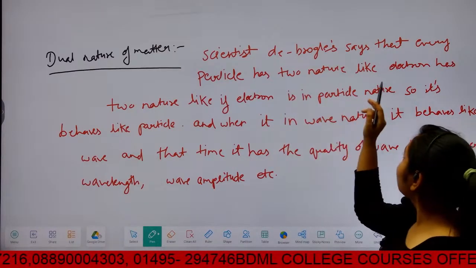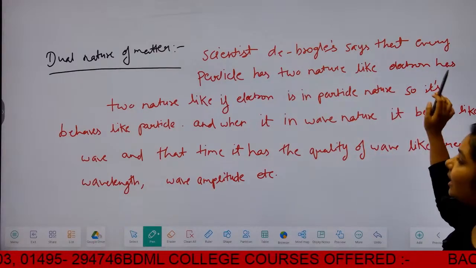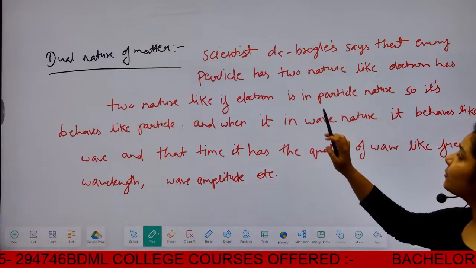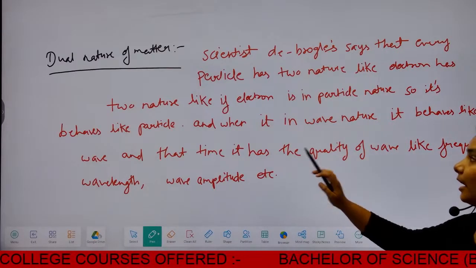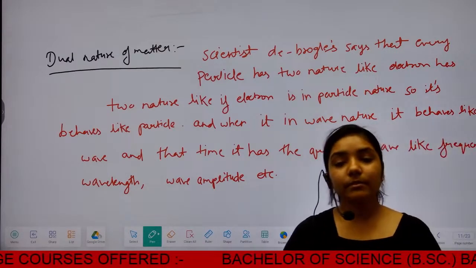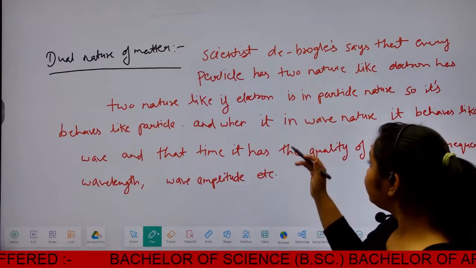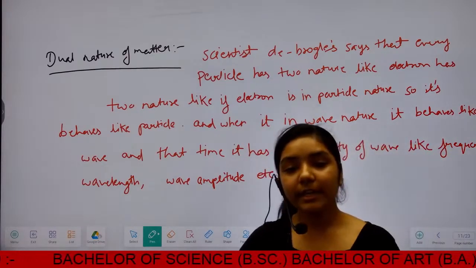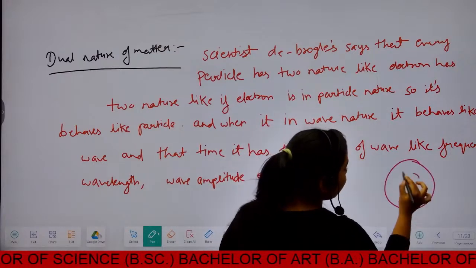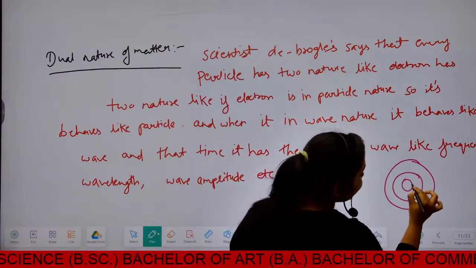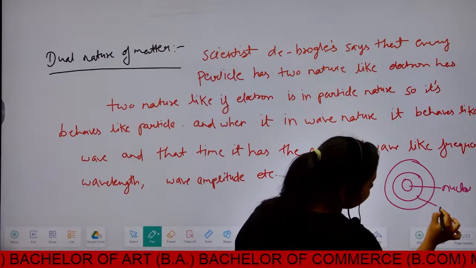Scientist de Broglie says that every particle has two natures. Like the electron: when the electron is in its particle nature, it behaves like a particle. Here is the atom, the nucleus, and the electron.